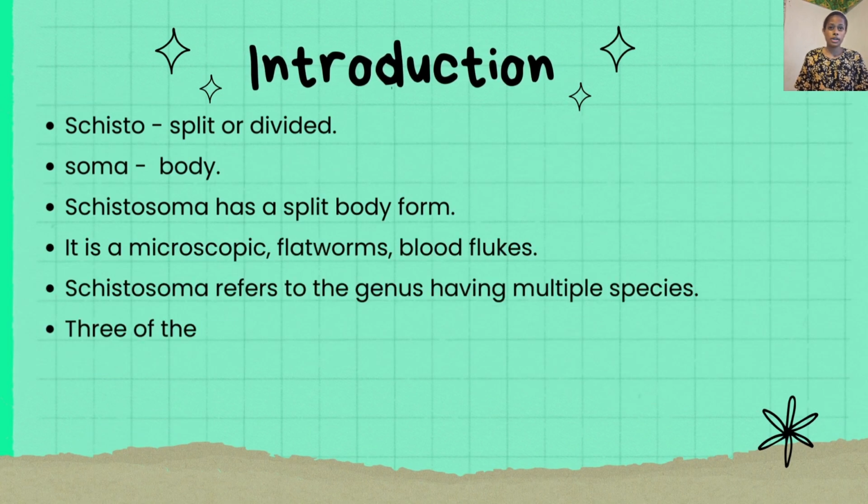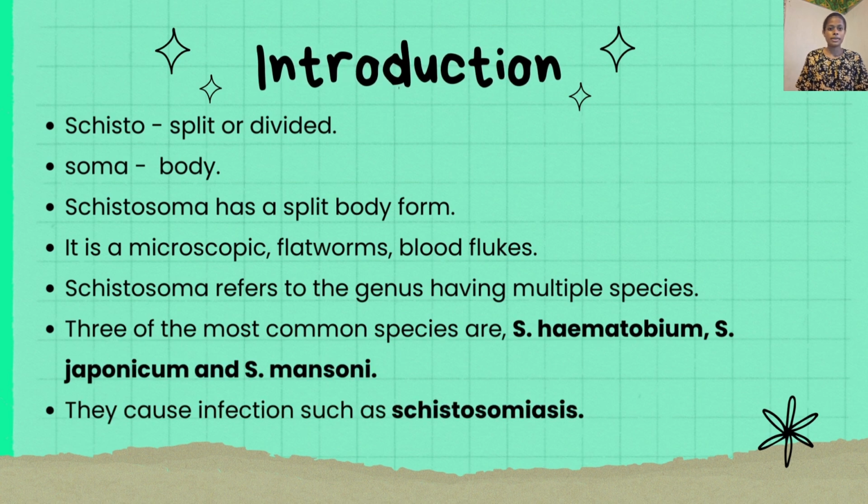First, let's break down the word. Schisto is a Greek word which means split or divided, and soma means body. So Schistosoma refers to the unique split body form of this particular parasite.